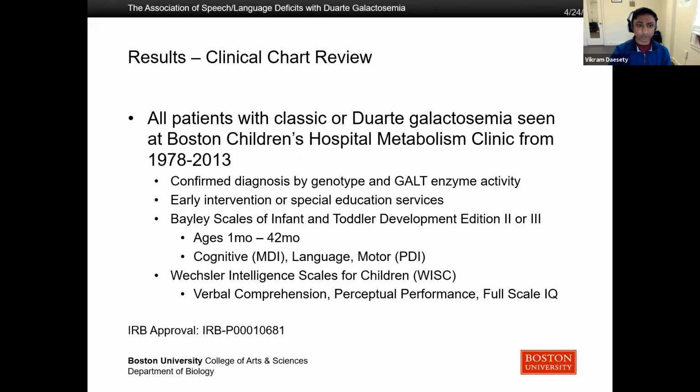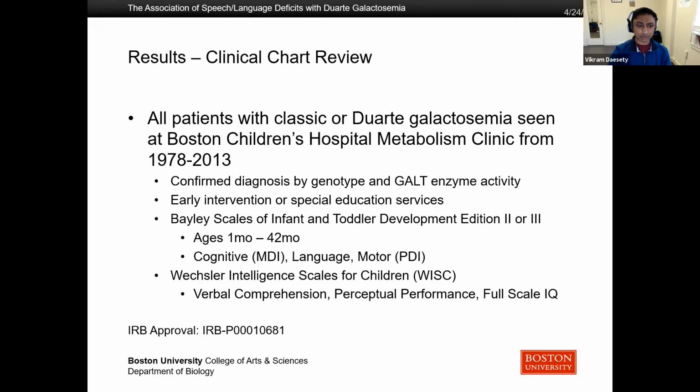So the clinical chart review comprised all patients with classic or Duarte galactosemia seen at the Boston Children's Hospital Metabolism Clinic from 1978 to 2013. We measured whether or not they had participated in early intervention services or special education services.